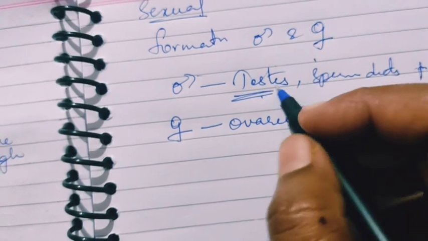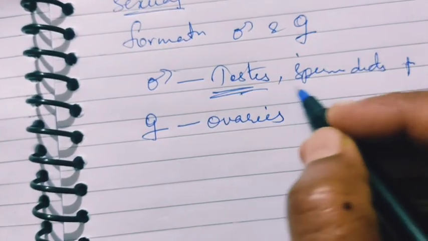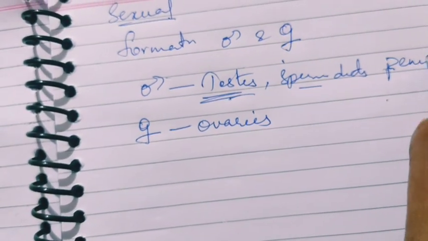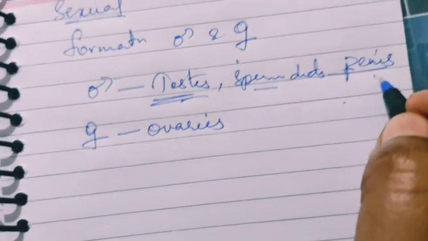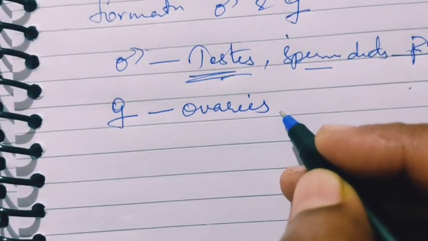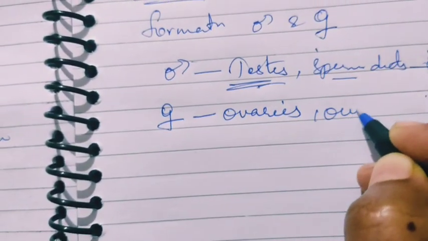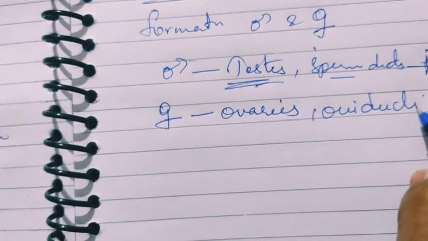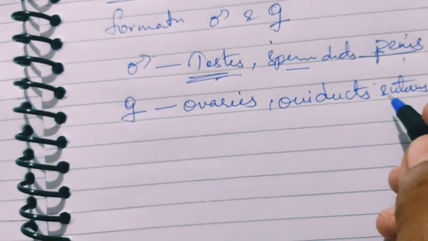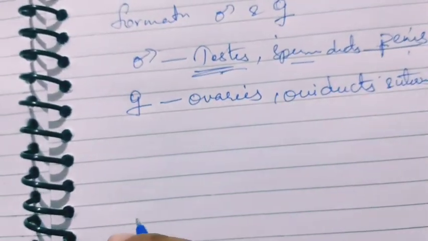In the male, the reproductive organs are testis, sperm ducts and penis. These are the reproductive parts in case of males. In case of females, ovaries, oviducts and uterus. These are the female reproductive organs.